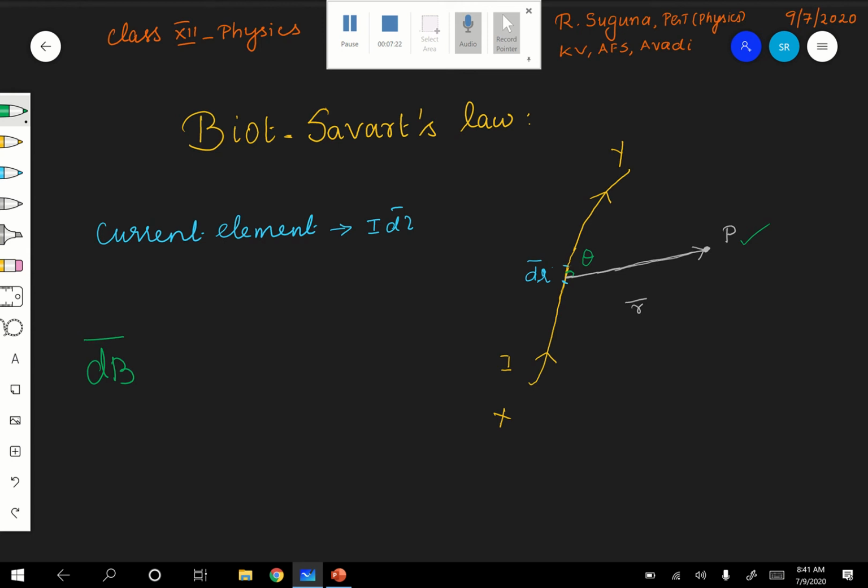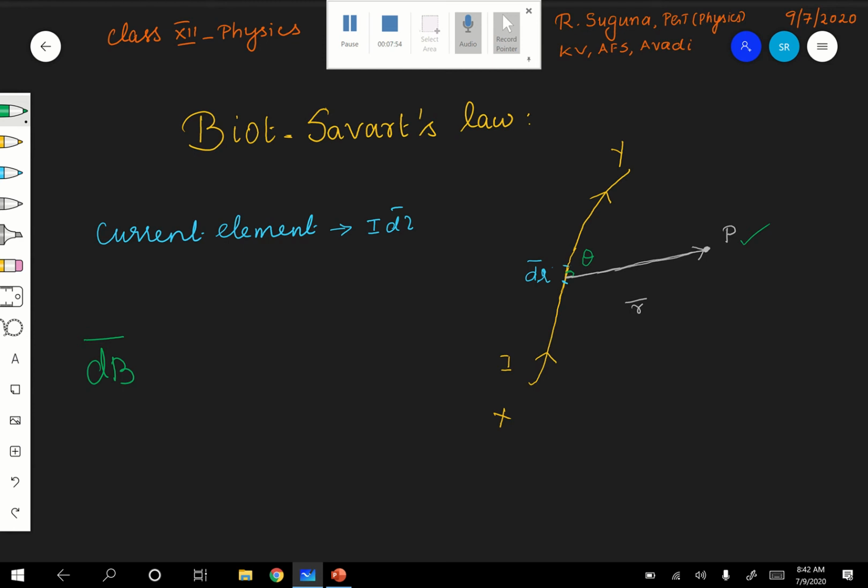The Biot-Savart law is an experimental law, but it cannot be easily verified experimentally, because the current carrying conductor is a very small ideal element. It is not practically possible. But the formula is given, and from that you can apply and find the magnetic field due to the full current carrying wire XY also.